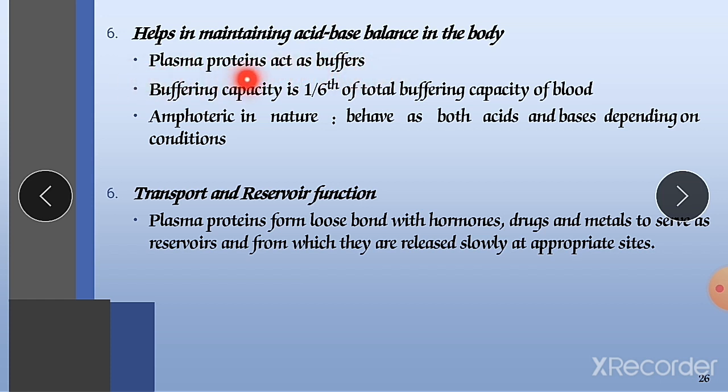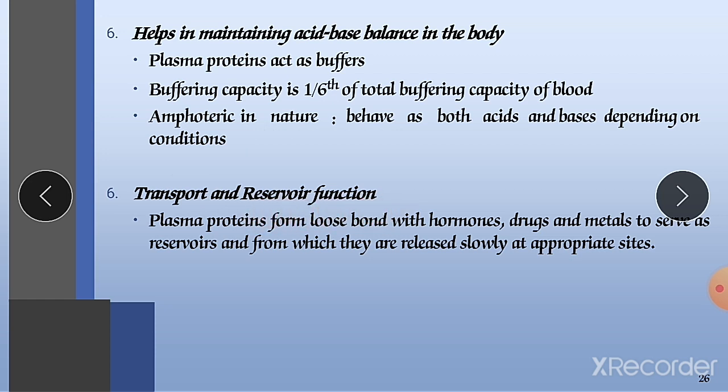Plasma proteins work here as buffers. Their buffering capacity is 1/6 of the total buffering capacity of blood. They are amphoteric in nature, so they behave as both acids and bases depending on the conditions. Sixth is transport and reservoir functions.